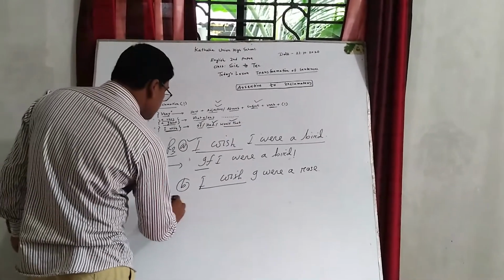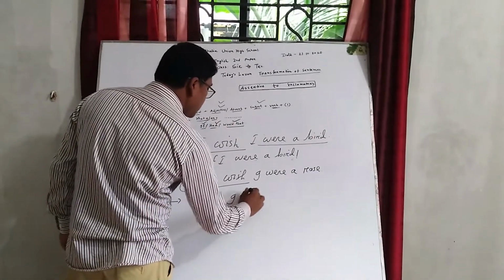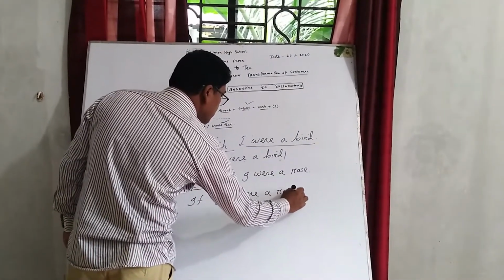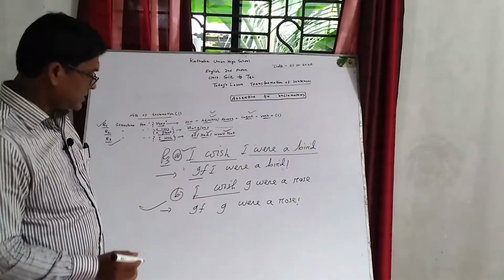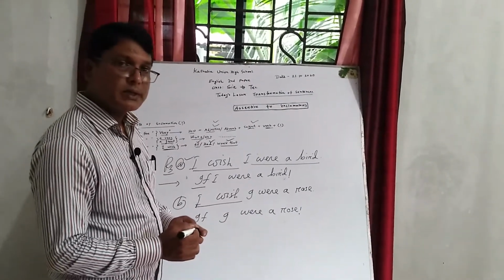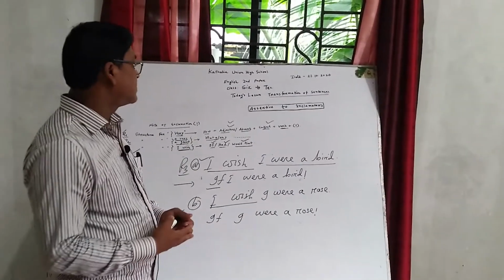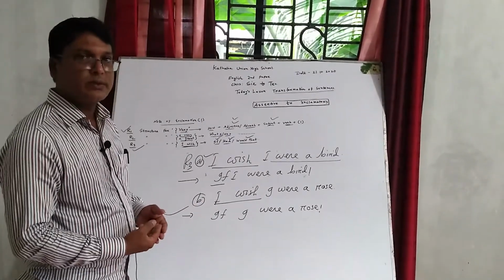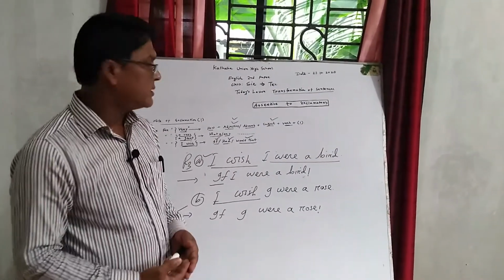Okay, so if I were a rose. Here this sentence is an exclamatory sentence. Here at the end of the sentence I put a note of exclamation. Okay, dear students, I hope you can understand the 3 rules of how to convert an exclamatory sentence. Okay, dear students, in the next class I will come with another topic.